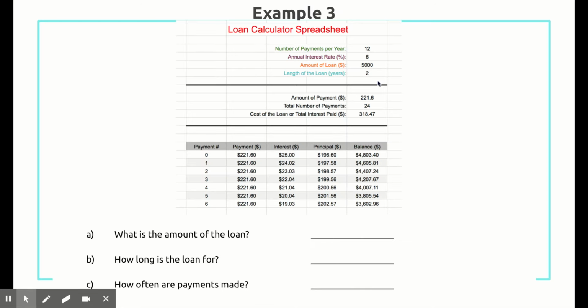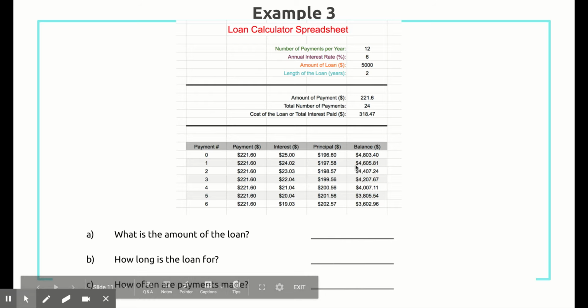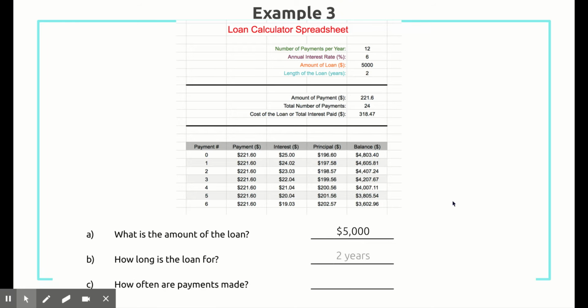Example 3. This is an amortization table. In the loan calculator spreadsheet, we've gotten the number of payments per year, the annual interest rate, the amount of the loan, which was $5,000, and the length of the loan, which is 2 years. What is the amount of the loan? The amount of the loan is $5,000. How long is the loan for? It's for 2 years. And how often are payments? The payments are monthly because it's 12 payments per year for 2 years.